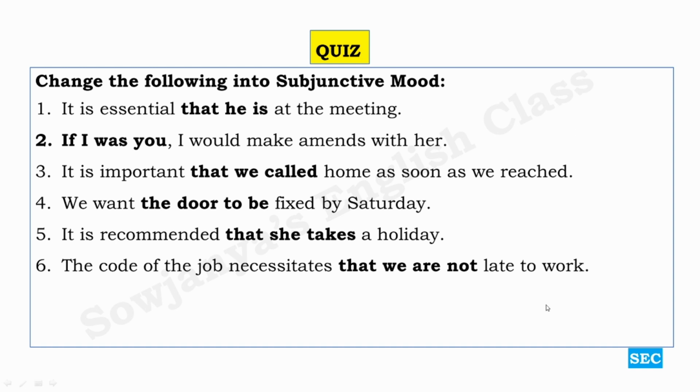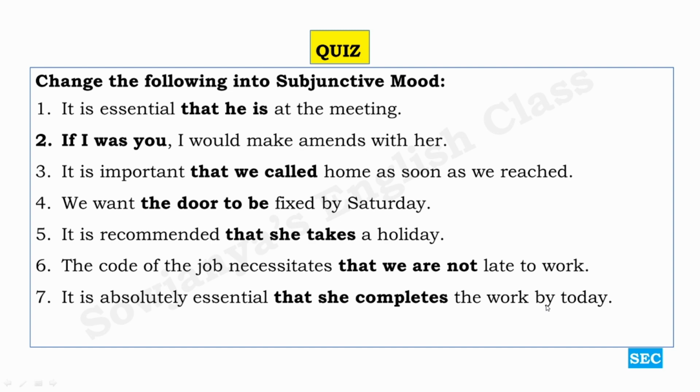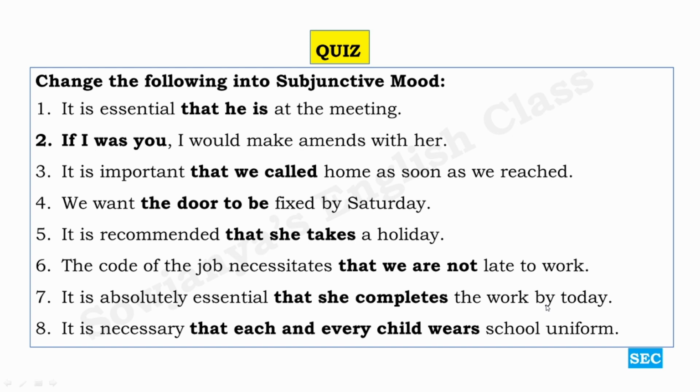The code of the job necessitates that we are not late to work. It is absolutely essential that she completes the work by today. It is necessary that each and every child wear school uniform. So these are simple 8 sentences. You are supposed to change them into subjunctive mood.